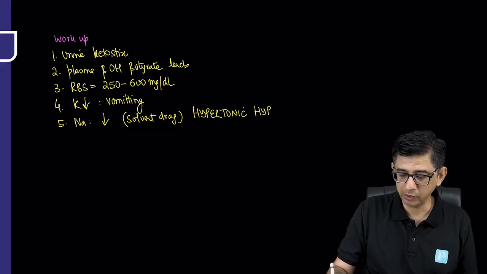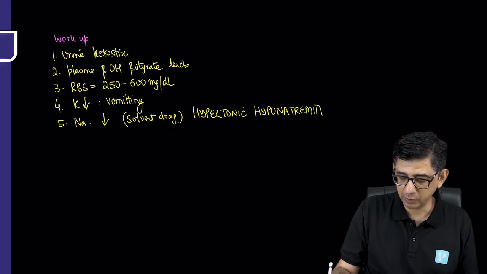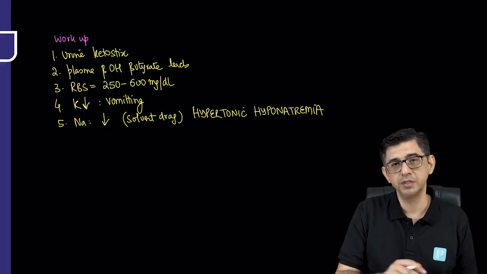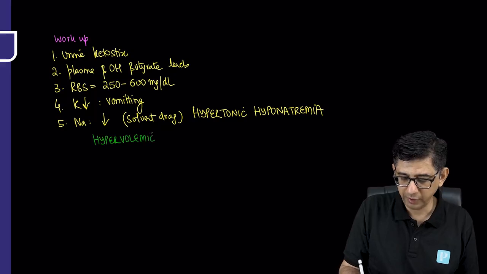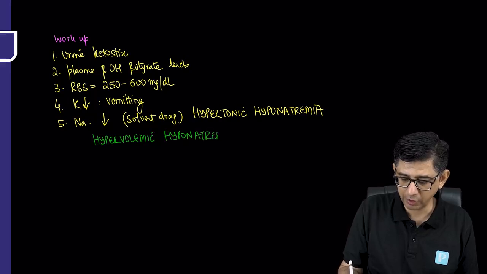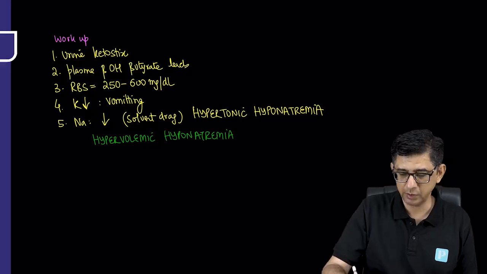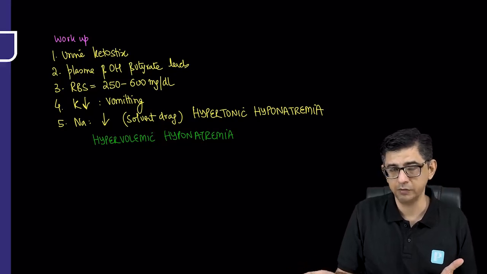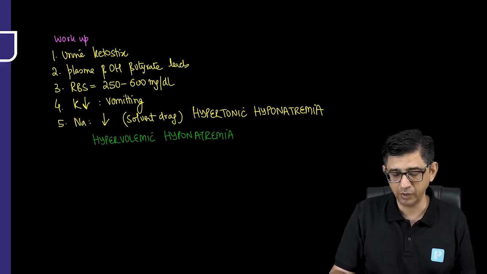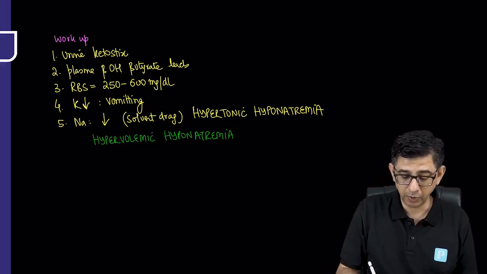Why I'm saying hypertonic is because the plasma osmolarity is more, and the hyponatremia component is explained by the solvent drag component. Under no circumstances should you be confusing this with an alternative terminology by the name of hypervolemic hyponatremia. Well, when do you have hypervolemic hyponatremia? Whenever you are having increase of aldosterone in the body. The concept to be understood is hypertonicity, I mean, English will help you understand, osmolarity is more. That's because of elevated blood sugar causing a solvent drag, and therefore sodium values are lesser. But if he says hypervolemic, it means that the hormone that is increased is aldosterone.